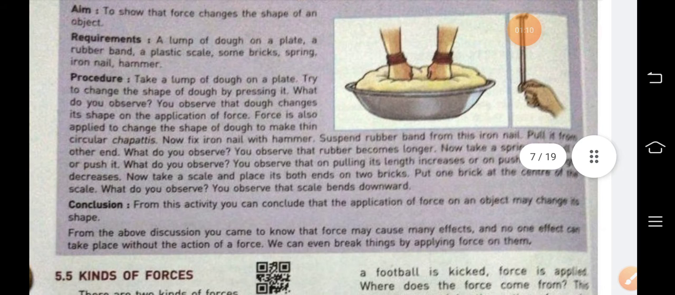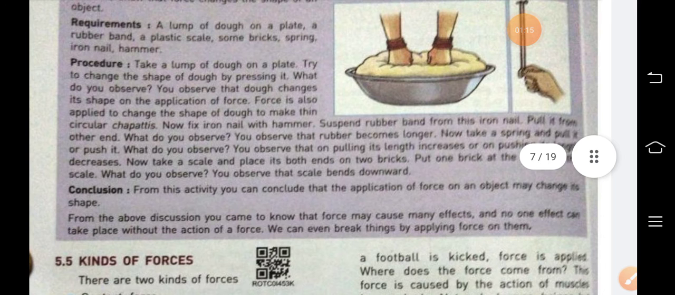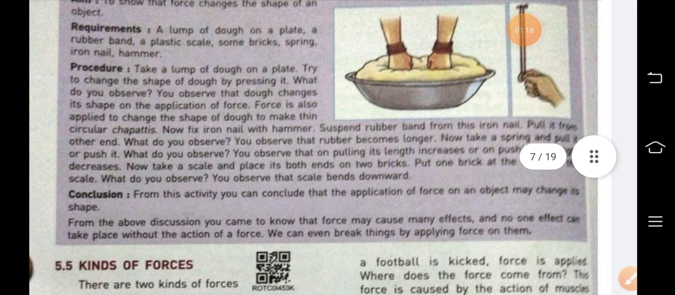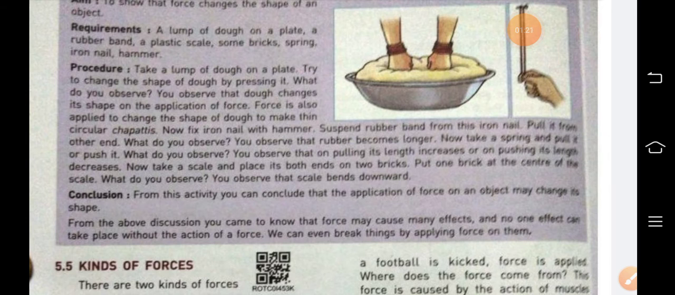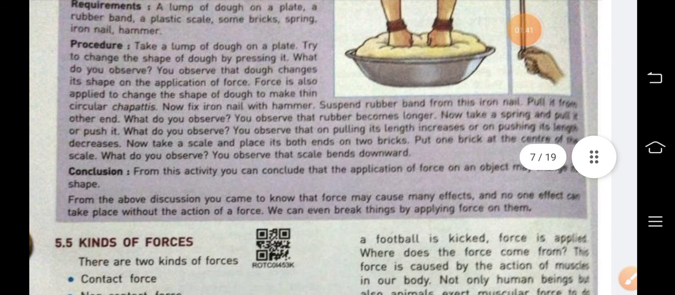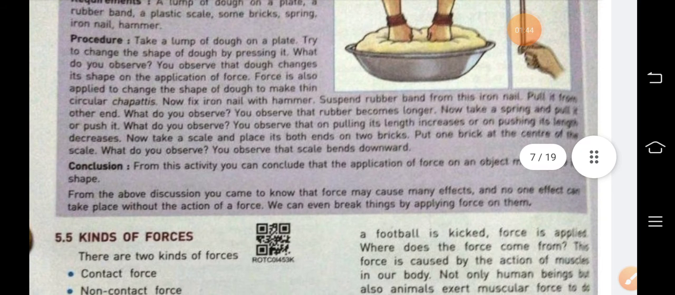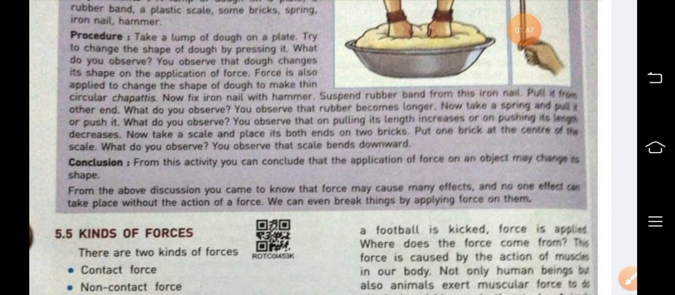A rubber band, a plastic scale, some bricks, spring, iron nail, hammer. Take a lump of dough on a plate and try to change the shape of dough by pressing it. All of you must have done it in your childhood. By pressing the dough, you can change the shape. What you will observe here is that the dough changes its shape by applying the force. Force is also applied to change the shape of dough to make thin circular chapatis.